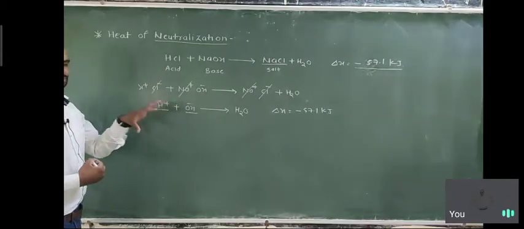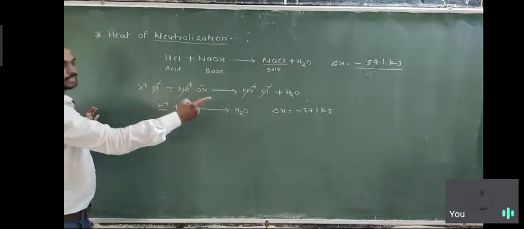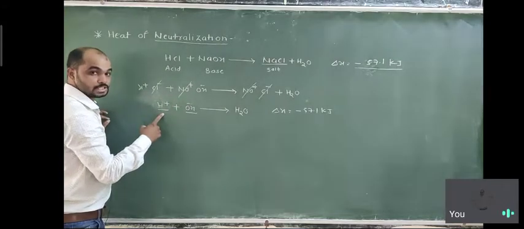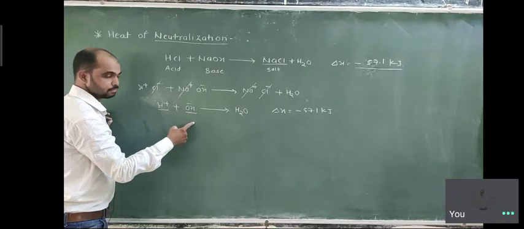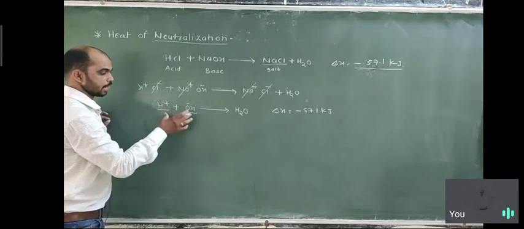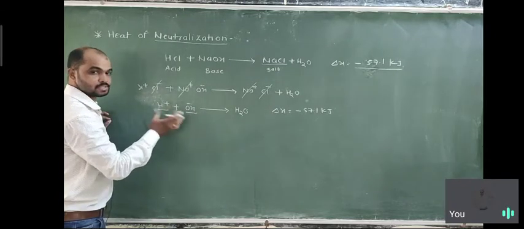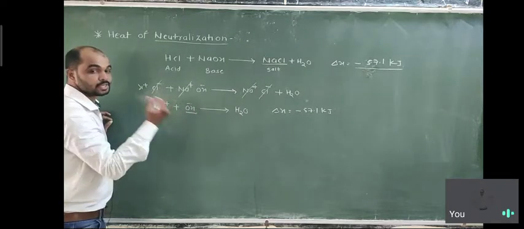What is the condition for this value? The value is obtained when 1 mole of strong acid is neutralized by 1 mole of strong base. But suppose one of the species, either acid or base, is weaker in nature.